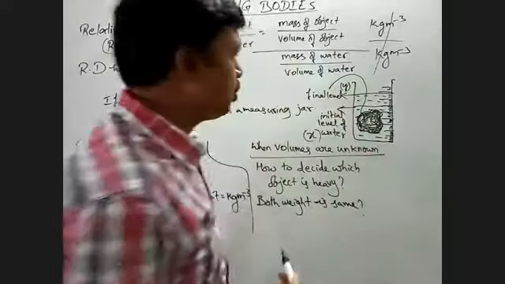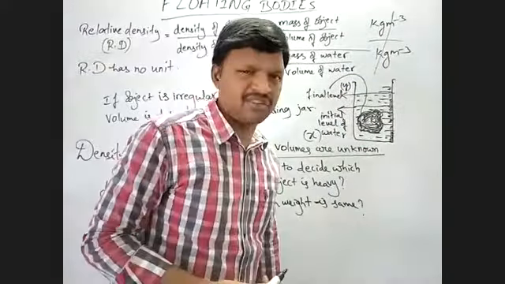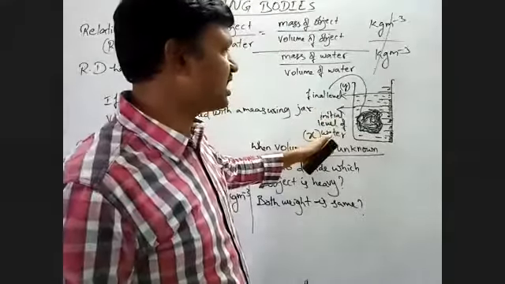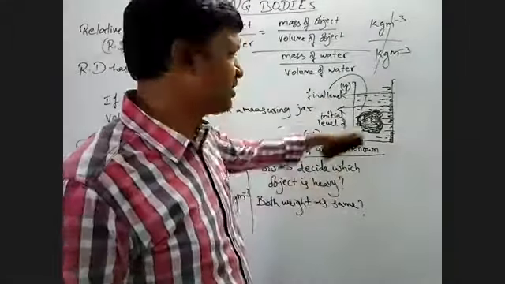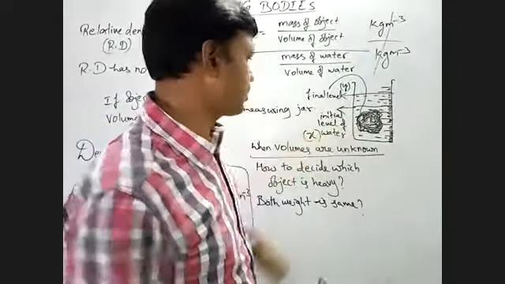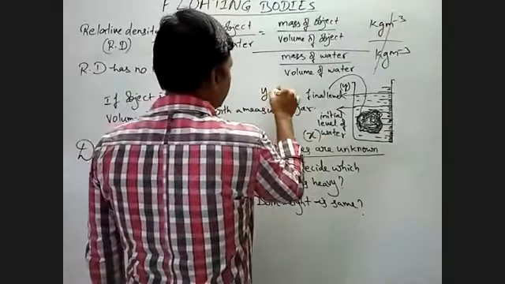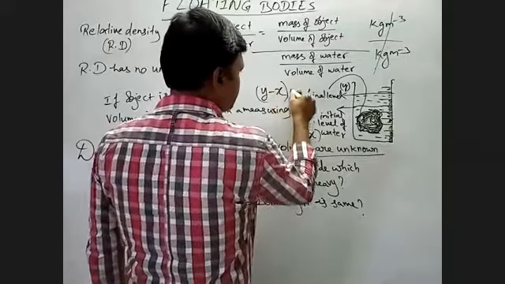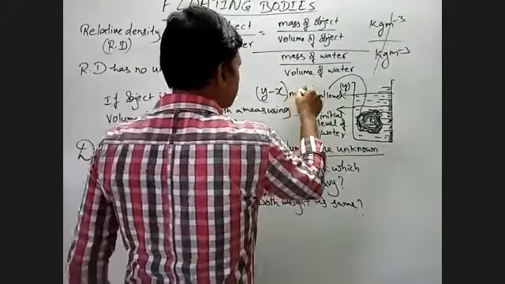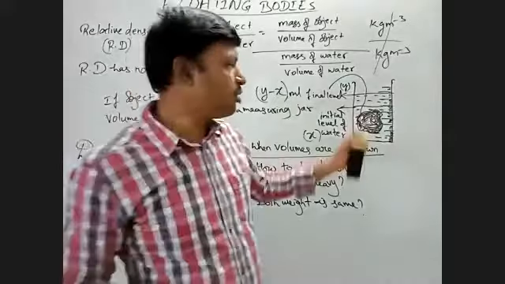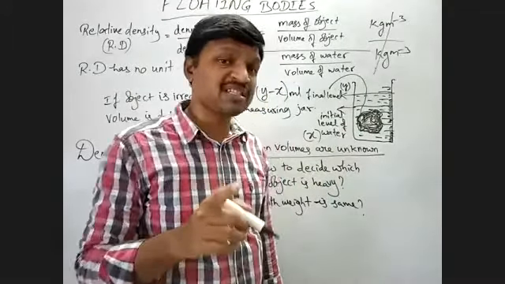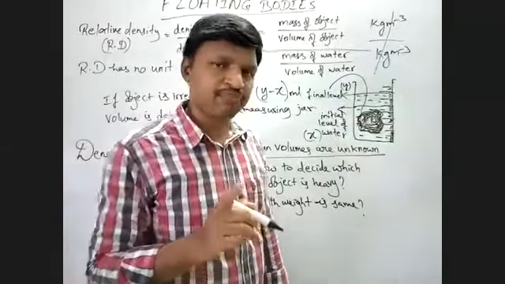So now to know the volume of this object which is irregular, what will you do? We have taken the initial level of water and the final level of water, in cc or ml. So we subtract this one from this one: y minus x ml. That will be the volume of this unknown substance, or the object which is irregular in shape, right?